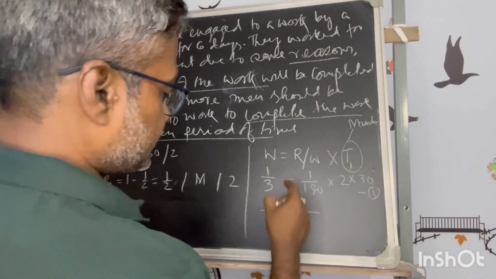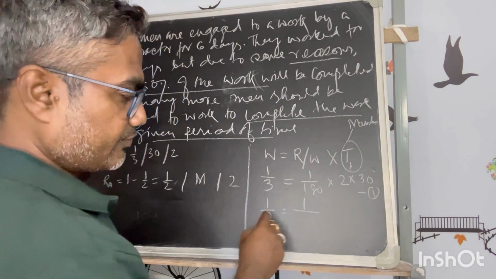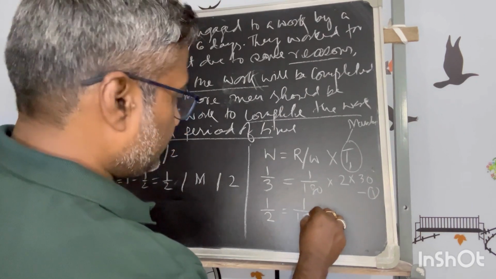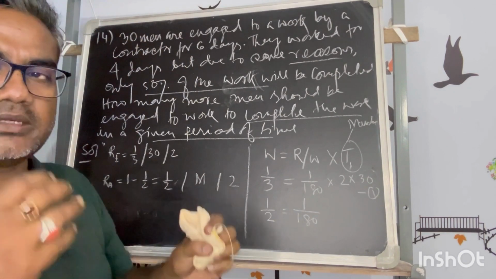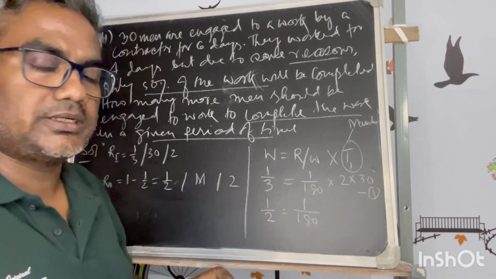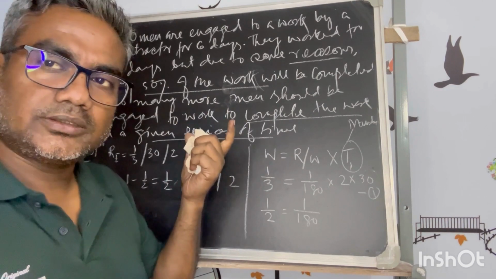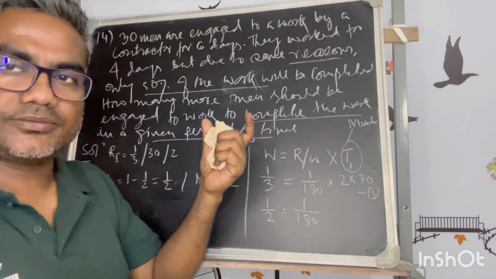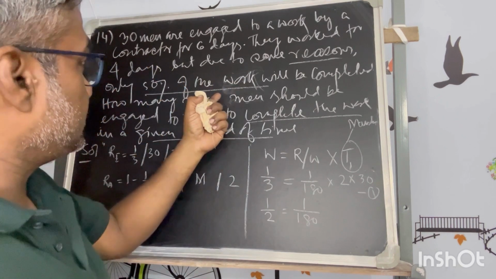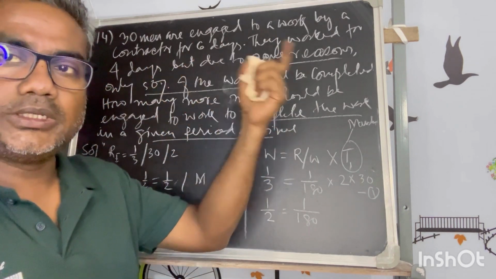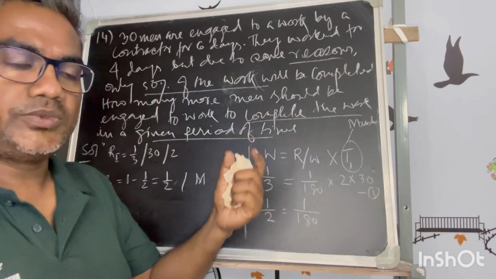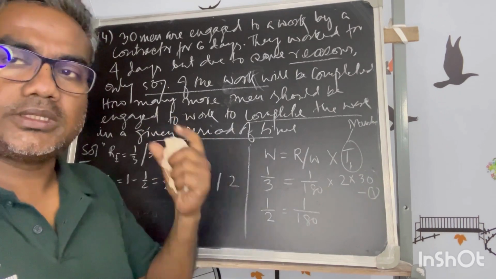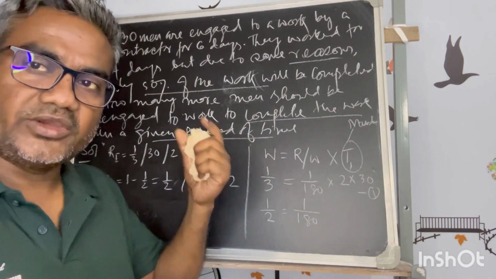Understood? For the second case, the remaining work is half, and the rate of work is the same, because everyone works at the same rate. That is the assumption, unless mentioned otherwise in the question. There is no deviation from the efficiency of the manpower. They only ask how many men to be increased, so they are assuming all men work at the same efficiency.